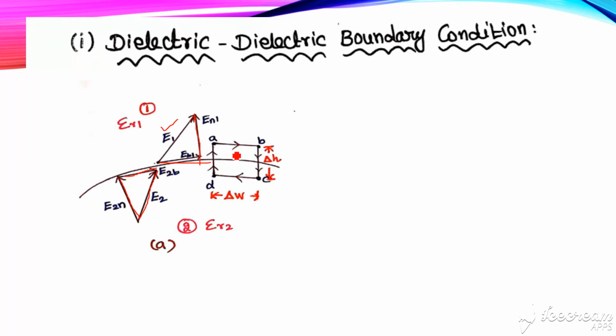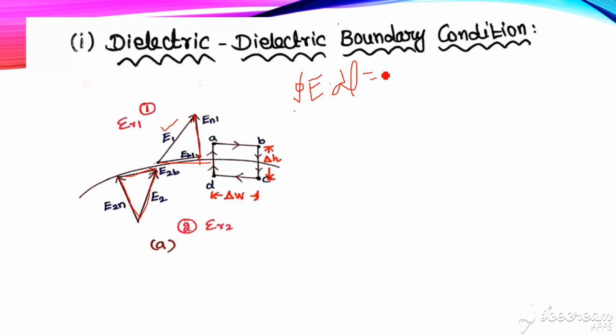Now from this figure we can derive the first boundary condition corresponding to E. We already know from the Maxwell equation that the integral over a closed path of E dot dl is equal to 0.